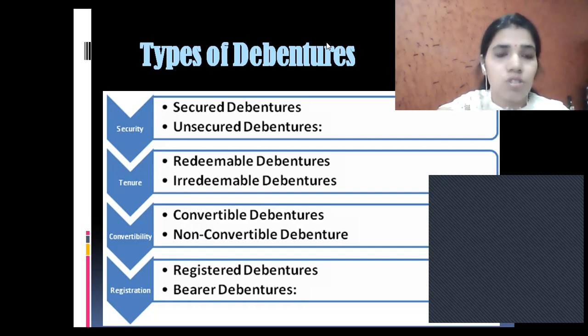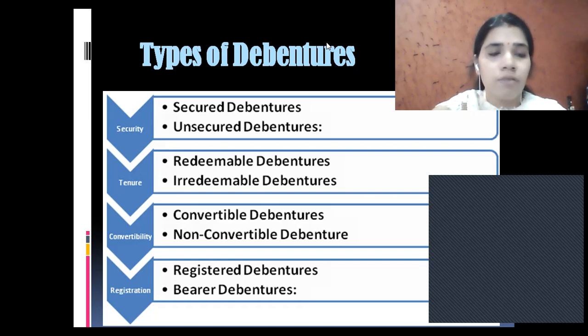These debentures are not freely transferable from one person to another person, and the claim for the debenture is given only to the person whose name is written on the debenture document. Whereas bearer debentures, with the name itself, the concept is clear. The person who is holding the debenture document is legally entitled to take the lump sum that is fixed or that is given by the public to the company.